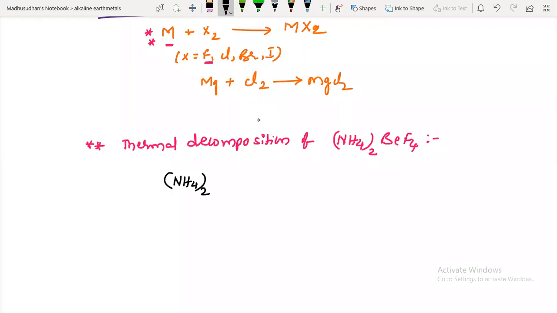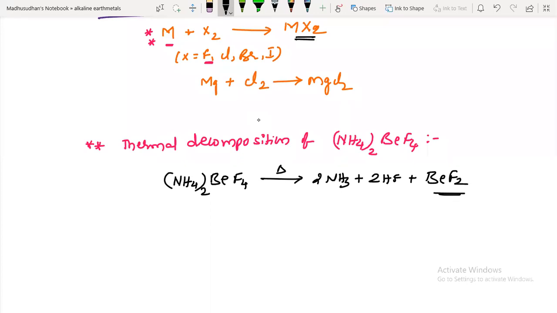Thermal heating. You will get 2 moles of ammonia plus 2 moles of HF, and finally your product, beryllium fluoride. You are looking for MX2 type compounds, right? So this is the MX2 compound, beryllium fluoride.